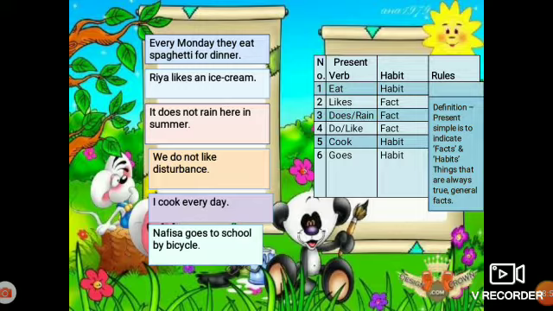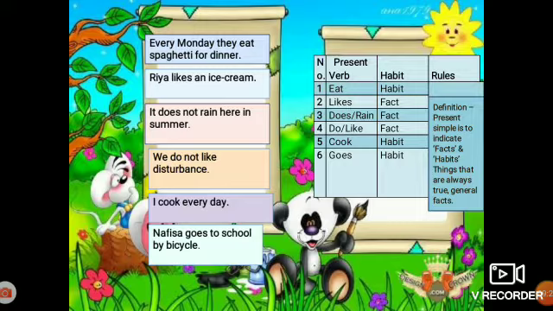The word s is added to the verb like, which becomes likes, and we have not added s to the verb in the fifth sentence. Why have we done this? Why is there a difference of s in these two examples?